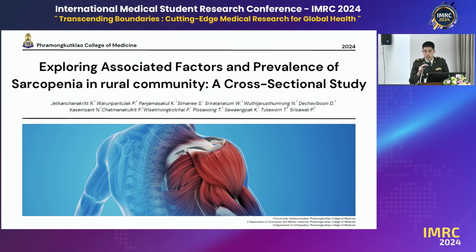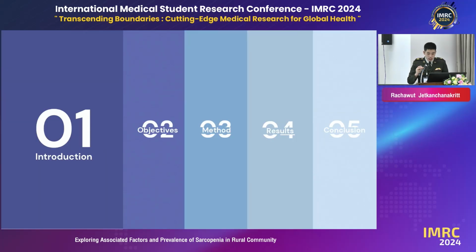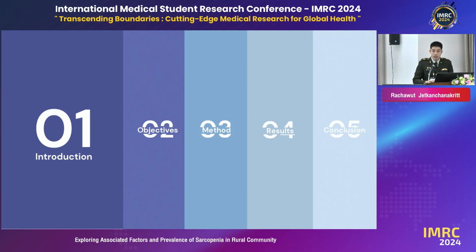My name is Rachawut Jetkanchanakritt, fifth-year medical student from Phramongkutklao College of Medicine. I'm here as a representative of our team, who explored associated factors and prevalence of sarcopenia in a rural community of Thailand. First of all, I would like to introduce sarcopenia to all of you. Sarcopenia is an aging phenomenon that decreases skeletal muscle mass, strength, and function.